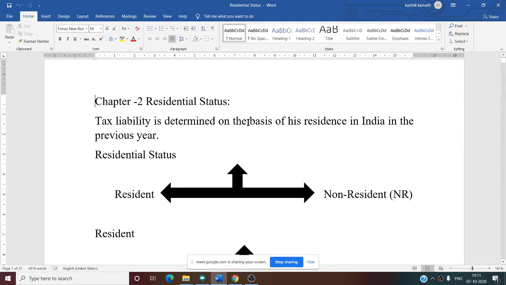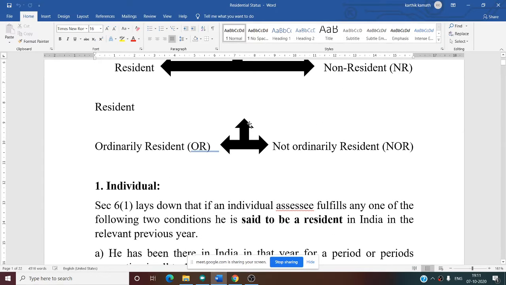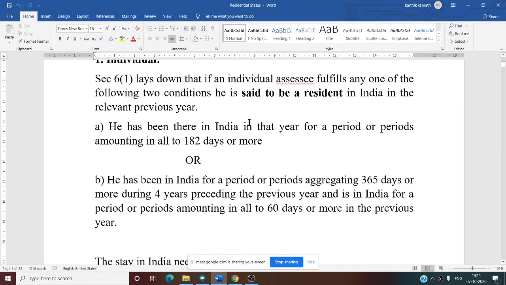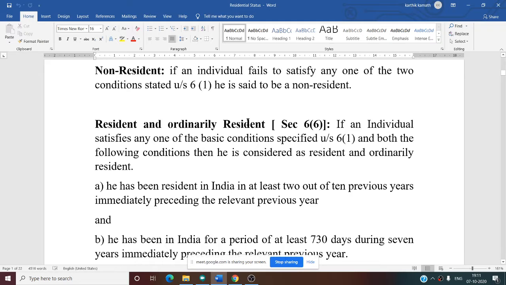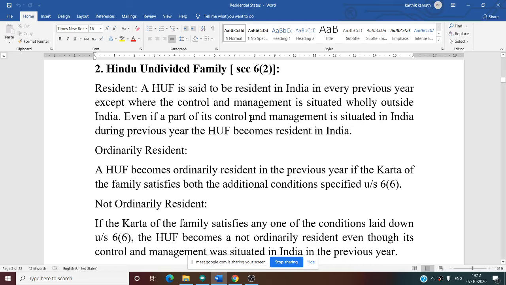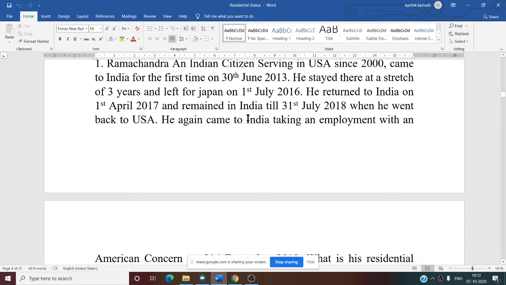Yes. So till now we have discussed residential status, chapter 2. In that we have discussed who is resident, who is non-resident, who is OR, who is NOR, what is the residential status of an individual, what is his basic condition, what are the exceptions, what are the additional conditions, and all that. Then we discussed the residential status of a Hindu undivided family, then firms and associations, and companies also. Then we discussed four problems on residential status till now. All these things are recorded, you can go through it.